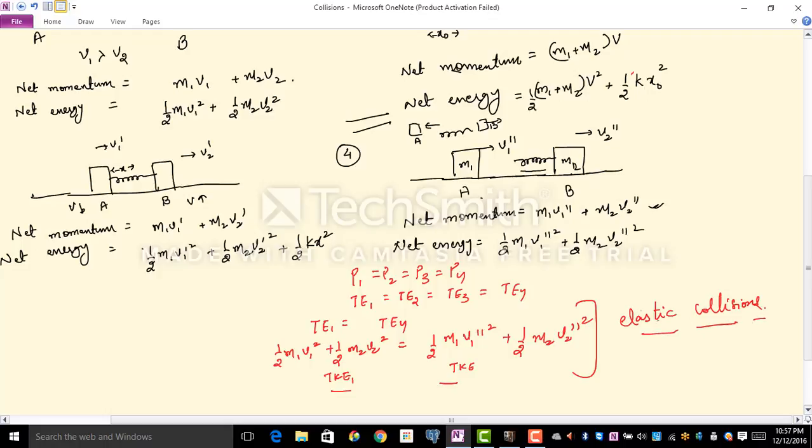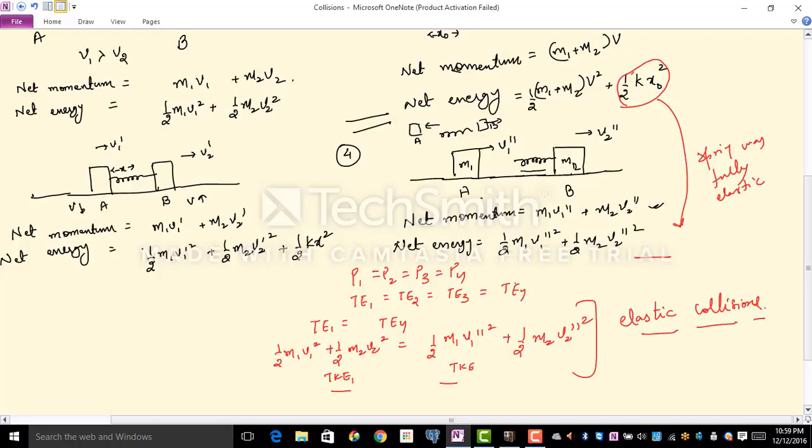Now, how do I establish this thing? I took a very daring assumption, and this assumption misses a lot of people's eyes. The assumption was in instant 3 I had some significant amount of spring potential energy, and in instant 4 I did not have any significant amount. In fact, there was zero spring potential energy, which means my assumption was that the spring was completely elastic. The spring was fully elastic, which implies that the total potential energy acquired by the spring goes back to the system in the form of kinetic energy, and this type of collision is known as elastic collision.